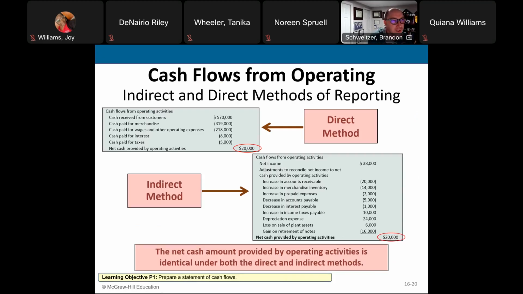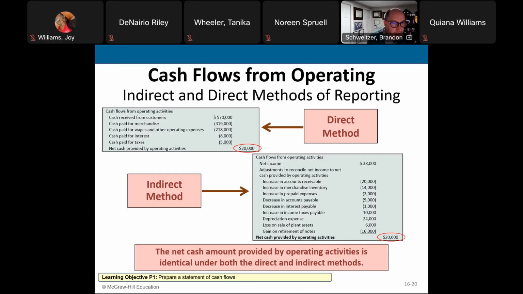Here we can see the cash coming into and out of the business for operating activities. We got cash that came in from the sale of $570,000 worth of goods and services, minus all the cash going out for our various operating activities: purchase of inventory, payment of wages and other expenses, payment of interest, payment of taxes. That gets me to my net cash flow for operating activities of $20,000.